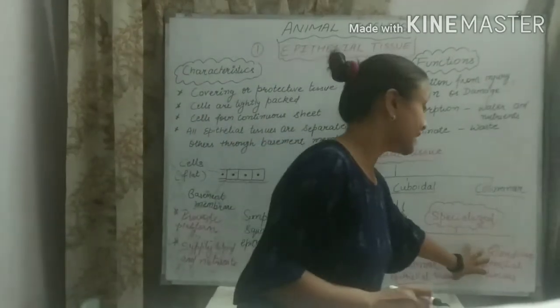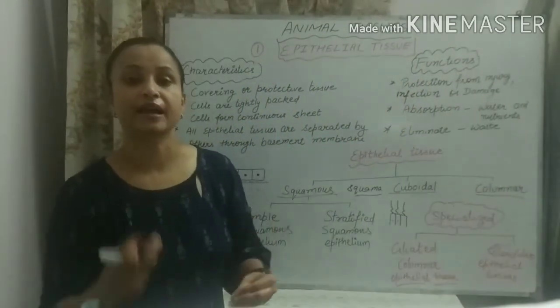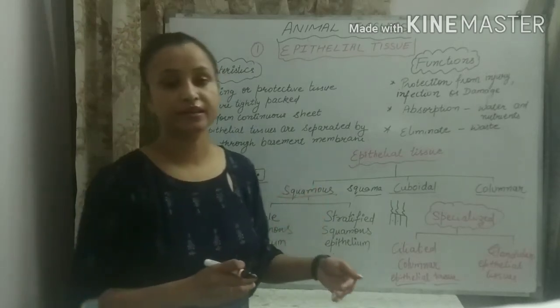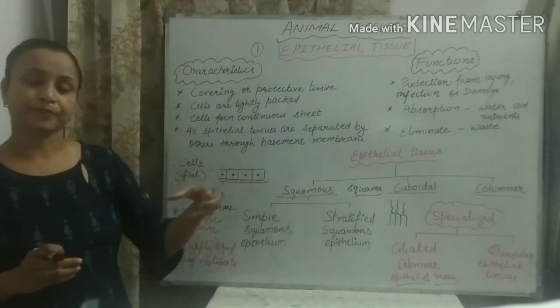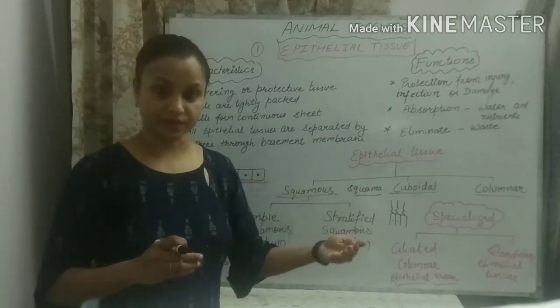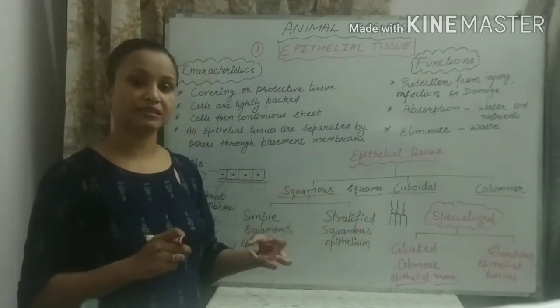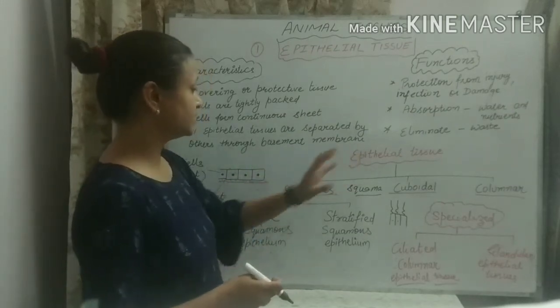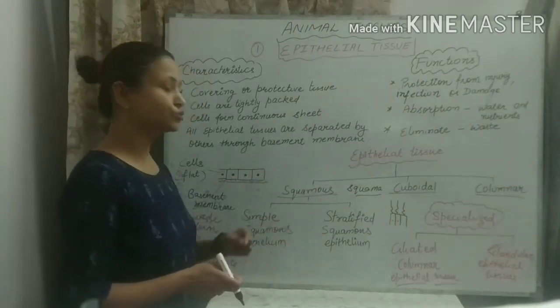And the second is glandular. Glandular means having glands. You have read about glands in your 8th standard also. Glands are structures that secrete something outside. They are known as glands. So now we are going to discuss all these epithelial tissues one by one.